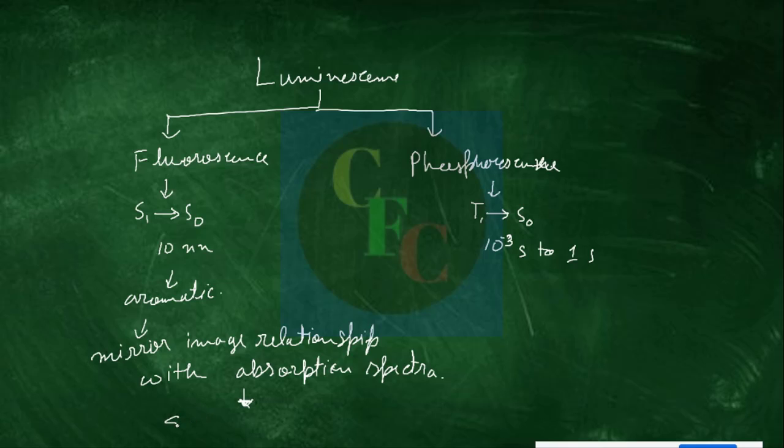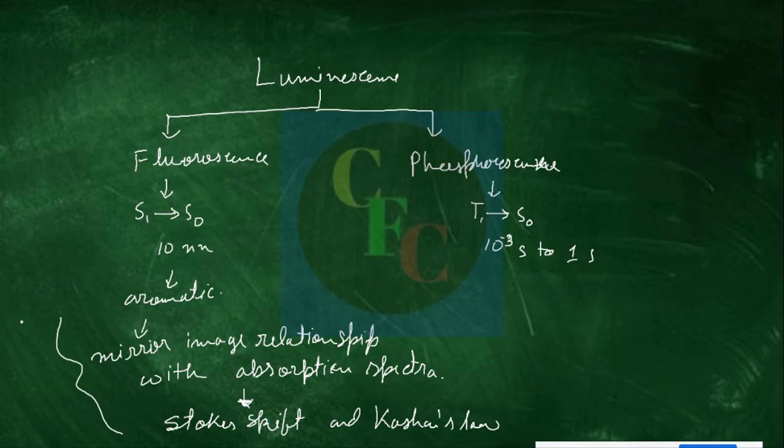And we saw two important phenomena, that is called Stokes shift and Kasha's rule, right? And of course we also did the Jablonski diagram, right? Jablonski diagram.